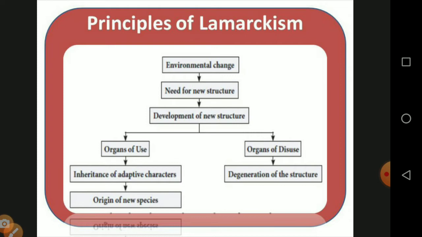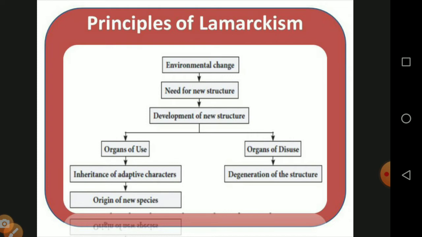Then organs of use, the inheritance of adaptive characters. For example, we are seeing the long neck of the giraffe. It is an inheritance of adaptive character. Then origin of new species, which means after several generations, the long-necked giraffe is formed on this earth. Then organs of disuse, the degeneration of the structure of a particular type of organ which is not used for a long time.